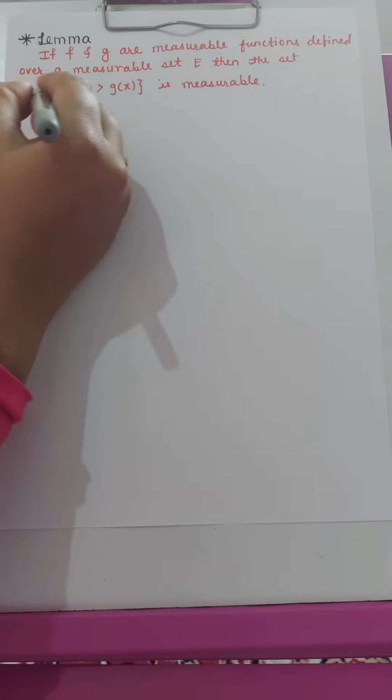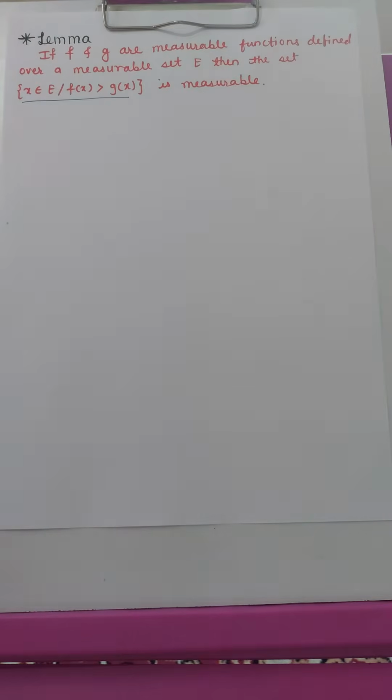So next is the lemma. Here it is given that if f and g are measurable functions defined over a measurable set E, then we have to prove that the set of x in E where f of x is greater than g of x is measurable.